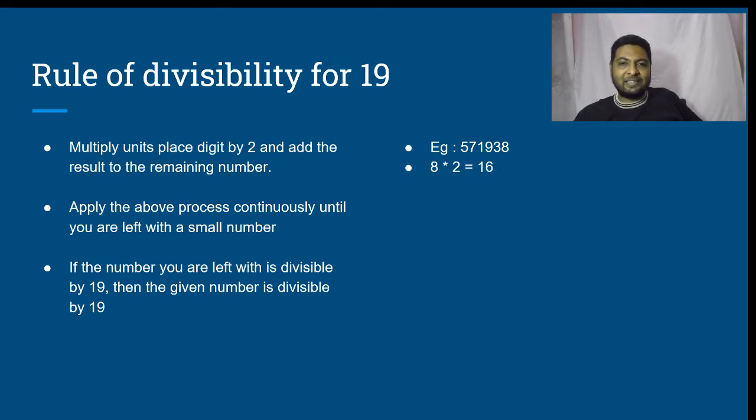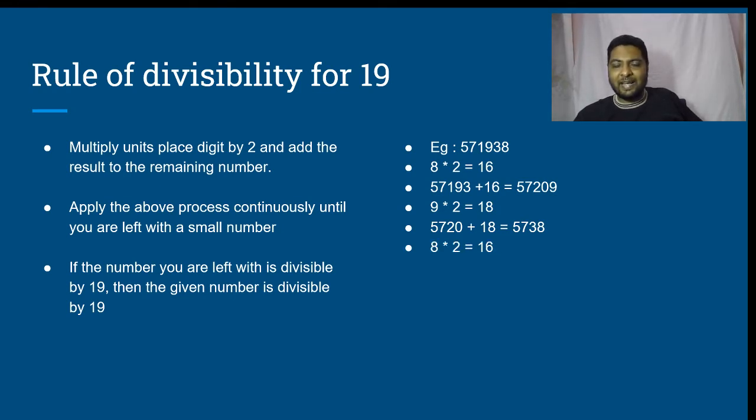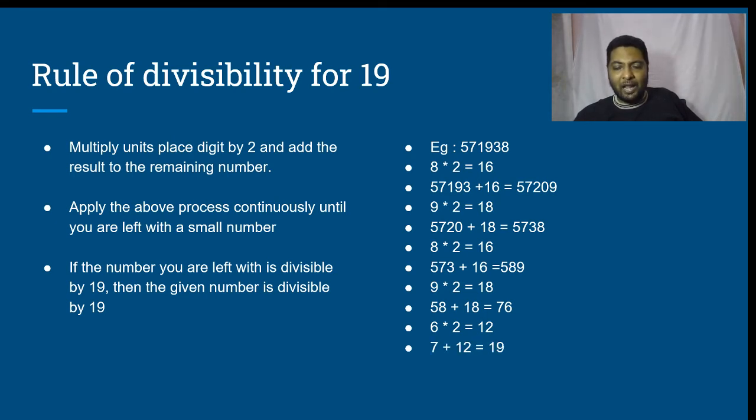Add this 16 to the remaining number. 57193 plus 16, 57209. 9 into 2, 18. 5720 plus 18, 5738. 8 into 2, 16. 573 plus 16, 589. 9 into 2, 18. 58 plus 18, 76. 6 into 2, 12. 7 plus 12, 19. 19 is divisible by 19, therefore the given number is divisible by 19.